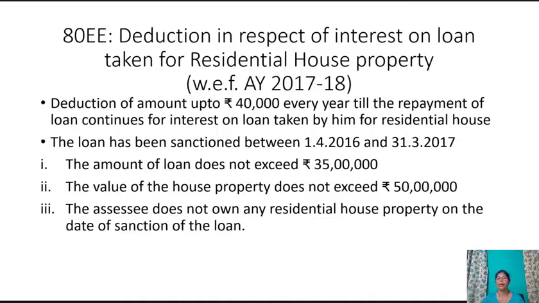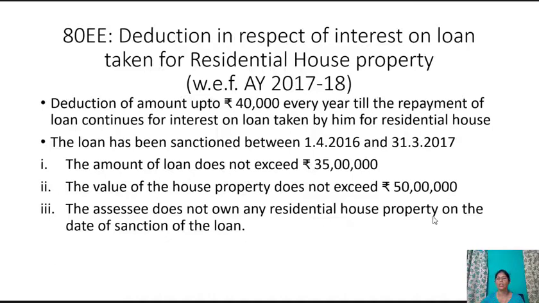The conditions are: the loan has been sanctioned by the financial institution between 1st April 2016 and 31st March 2017. The amount of loan sanctioned for acquisition of residential house does not exceed rupees 35 lakh. The value of the house property does not exceed rupees 50 lakh.